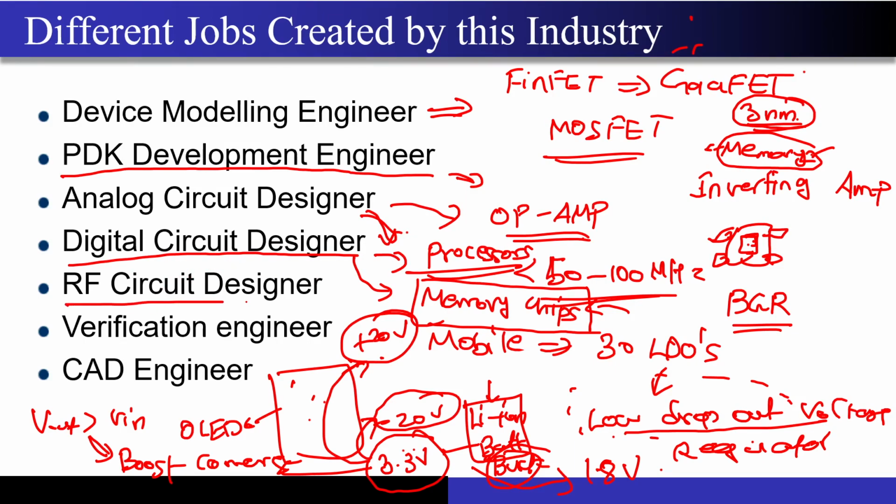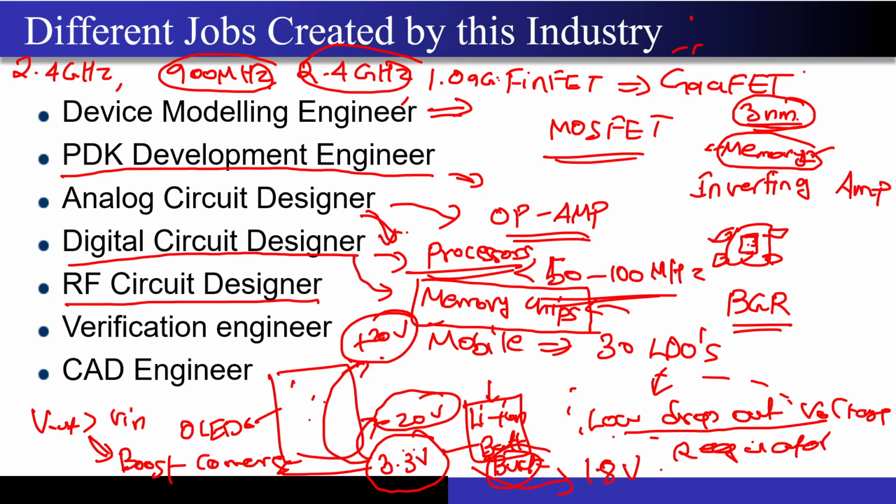Now comes the RF circuit designer, right? I have an extensive slide on this, like what is the job of this RF circuit designer. I will just give you a few examples. Your mobile is able to receive the Bluetooth signals at 2.4 gigahertz, right? It is able to receive your 4G signals around 900 megahertz carrier frequency, right? It is also able to receive the Wi-Fi signal which is present around 2.4 gigahertz. It is also able to receive the GPS signal that may be present around something like 1.09 gigahertz. I don't remember the frequency exactly, but something like 1.0 gigahertz. This is the band for GPS, right? So these are all the RFs.